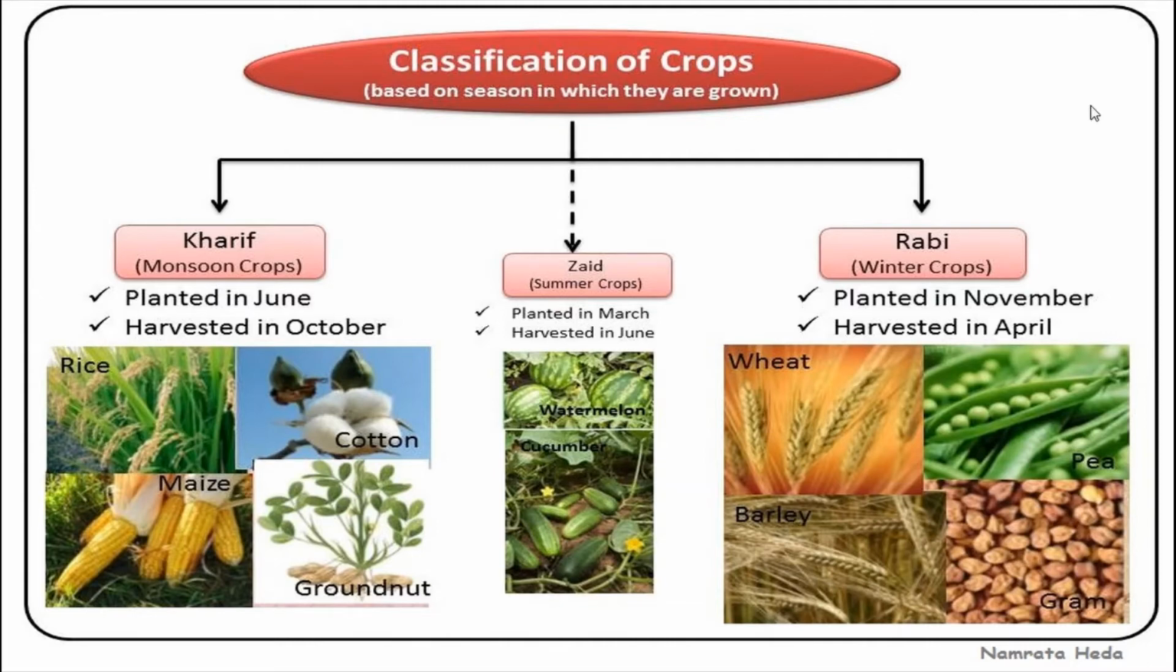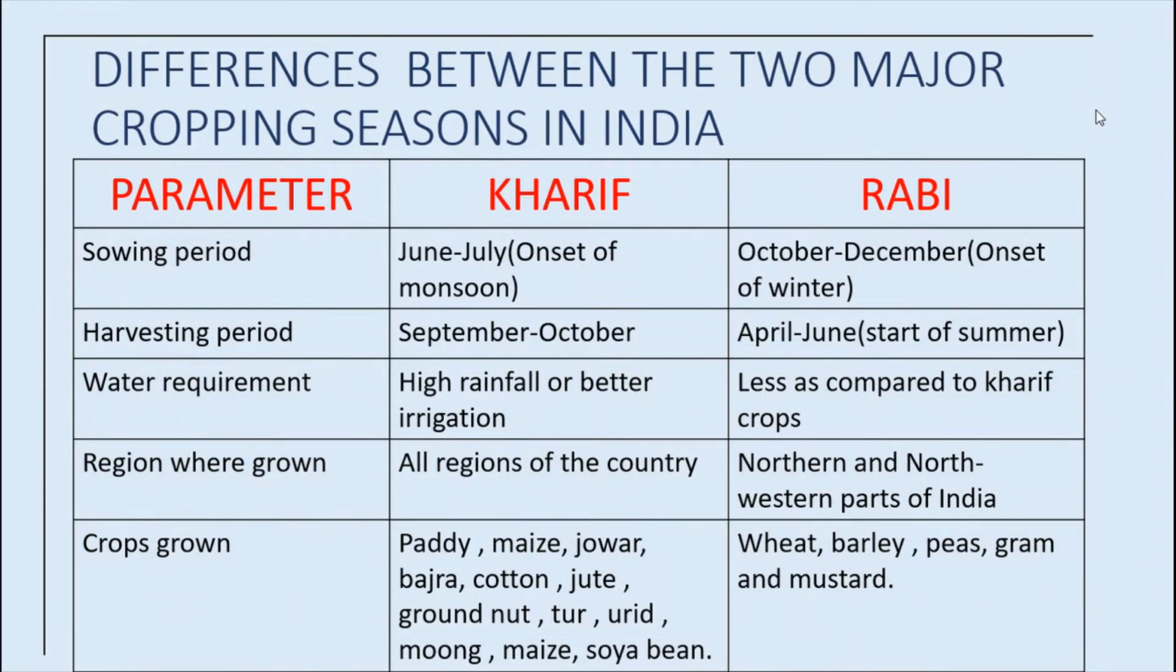Next I'm going to show you a table. If you go through it, it will be very helpful to study this content. See this table: differences between the two major cropping seasons in India. We have seen three cropping seasons, Kharif, Rabi and Sayyid, but the Sayyid season is very short, and the major seasons are Kharif and Rabi only. Here are some parameters that will help us keep in mind some points regarding seasons, harvesting time, water requirement, region where grown, and crops grown.